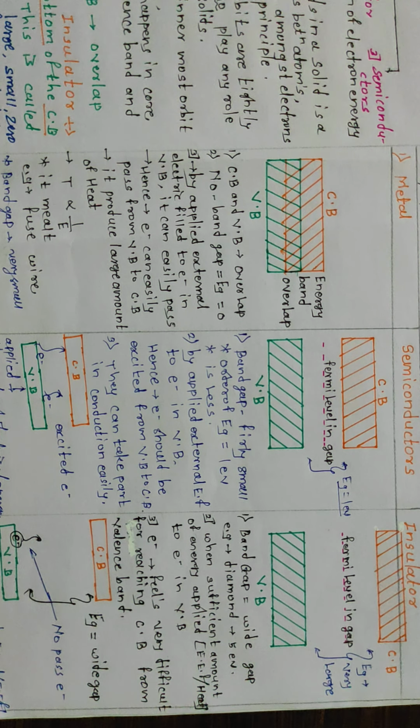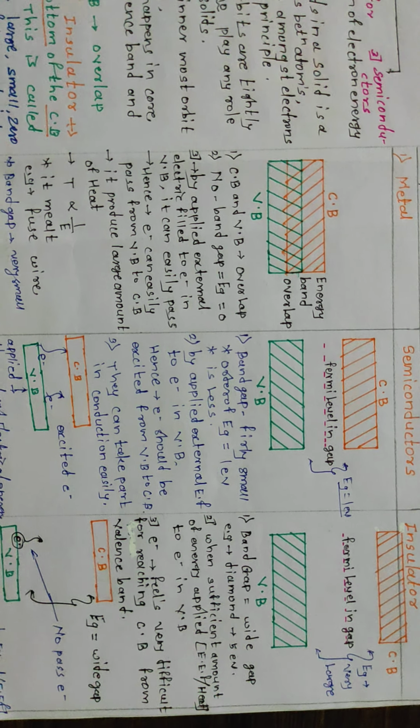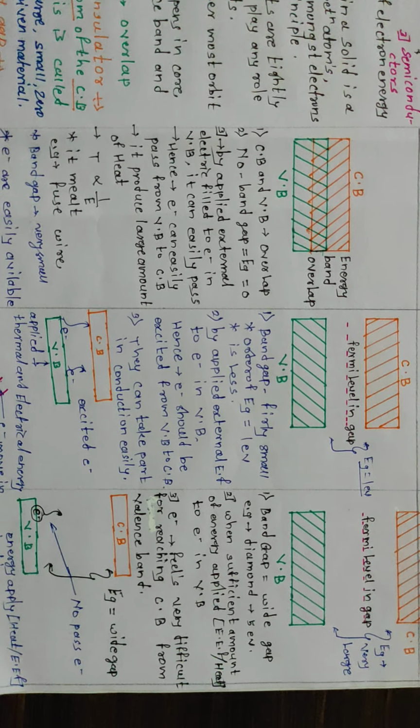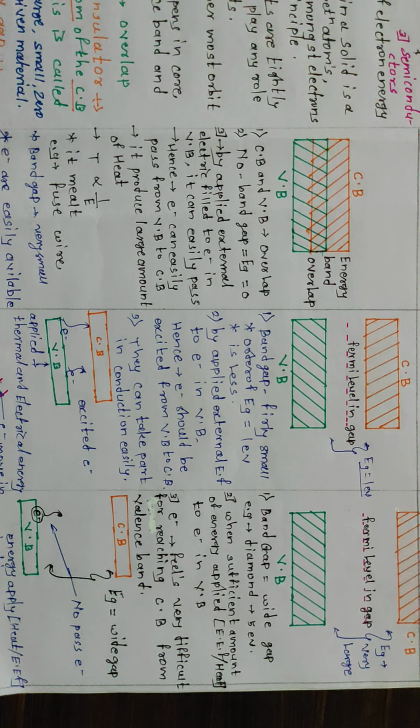By applying some external electric field to an electron in the valence band, the electron is excited and moves from the valence band to the conduction band. They can take part